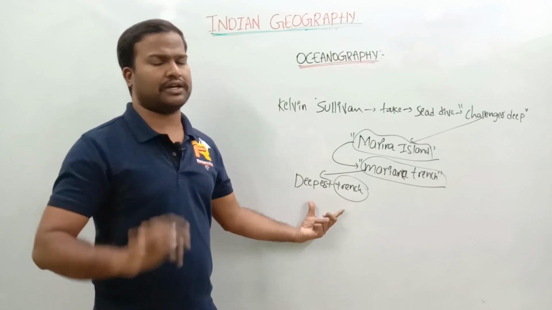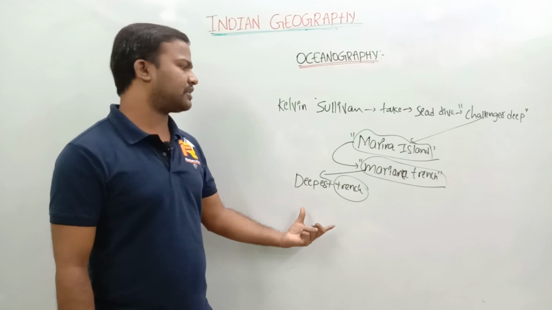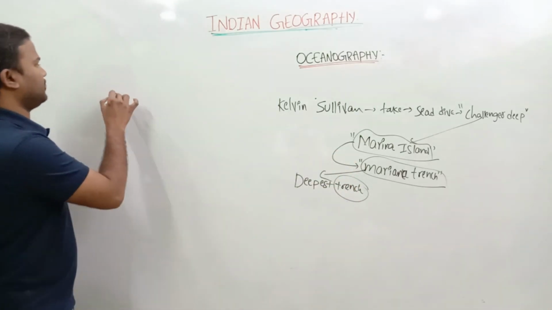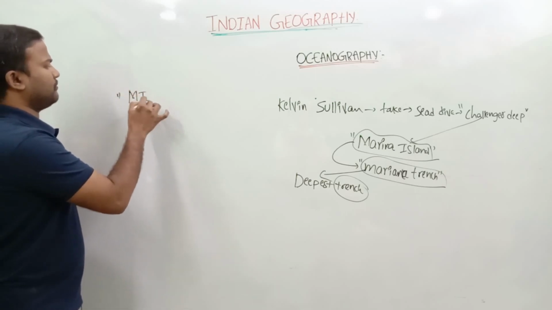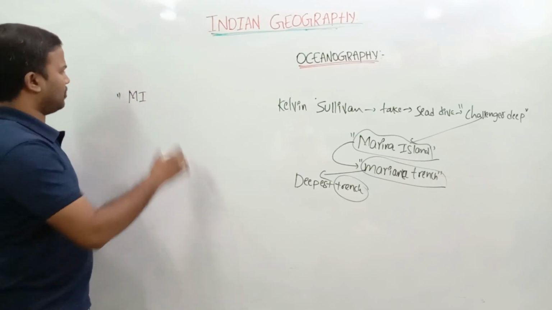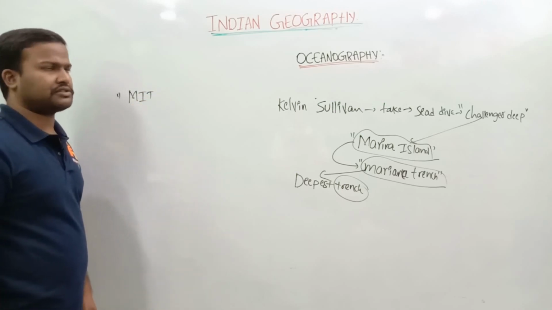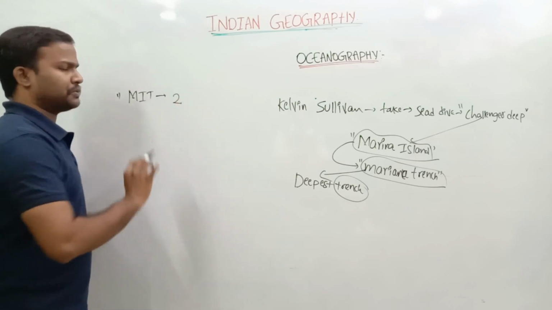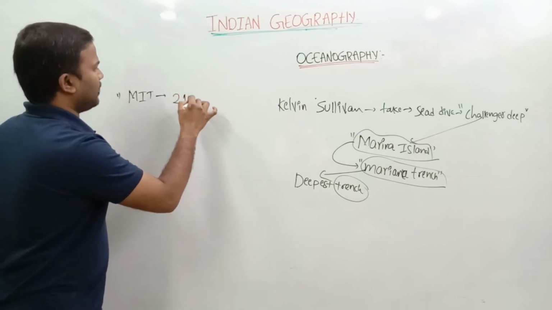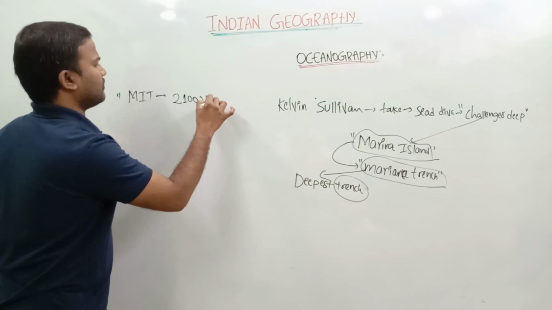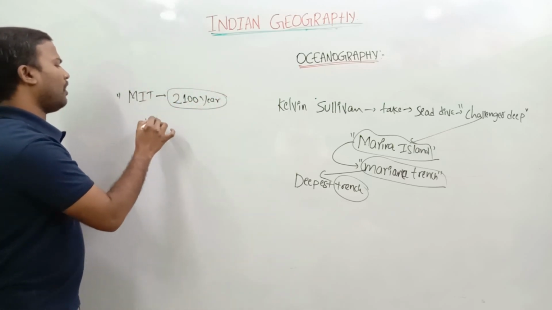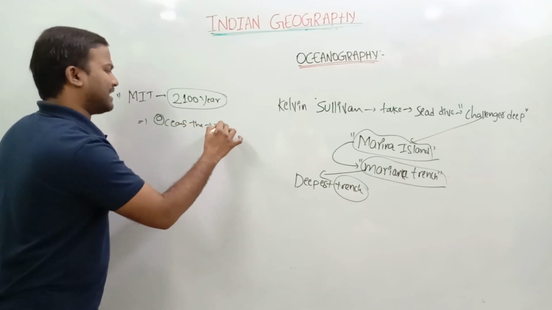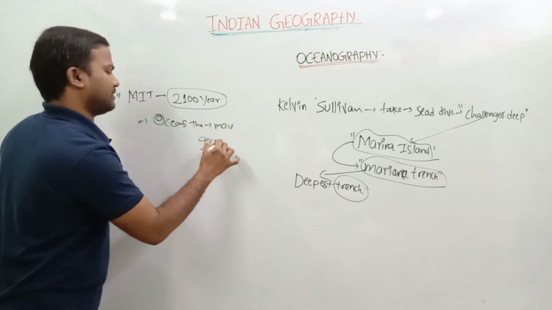Let us take another current affairs topic; I will discuss it later. Recently MIT, that is Massachusetts Institute of Technology, published a journal. According to that, by the year 2100, all oceans in the world may become green in color.